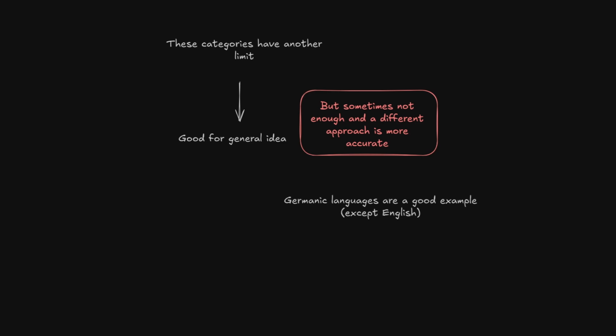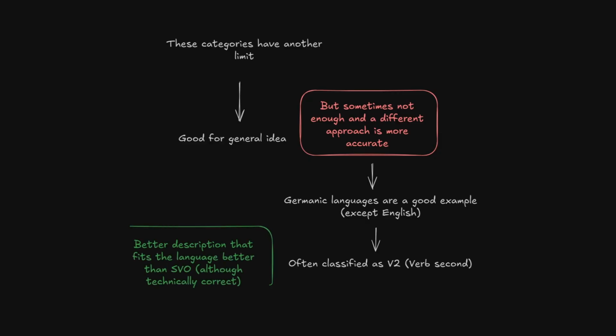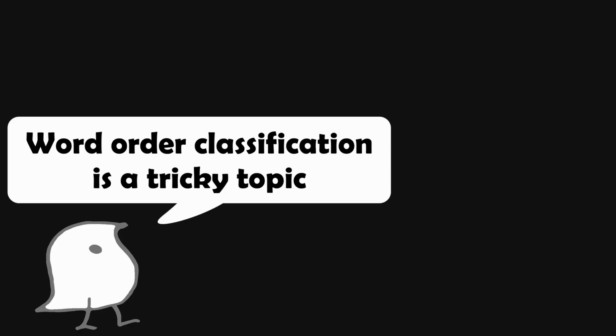Germanic languages, such as German or Dutch, are qualified as V2 languages, or verb second, focusing on the fact that the position of the verb has to be in second position. It's another good example for us to see that word order can be more complex. The notion of SVO can work, but does not fit the best for these languages. To end this video, keep in mind that you may often see different examples of word order that are different from the linguistic classification of a language.